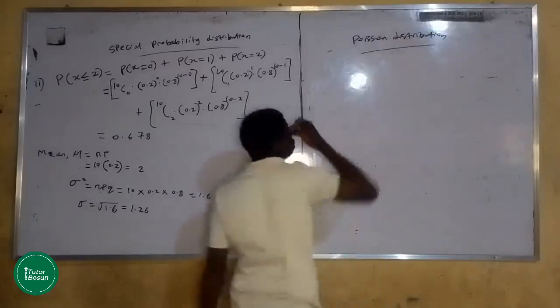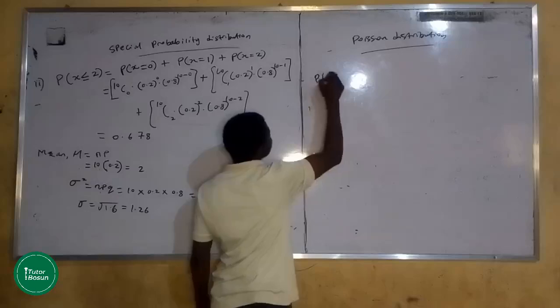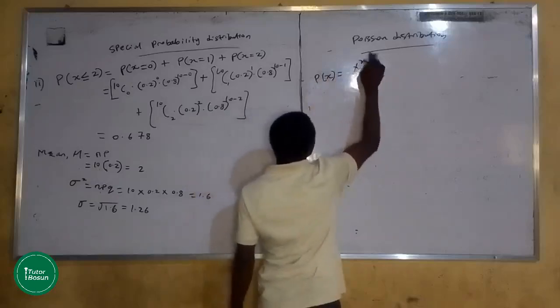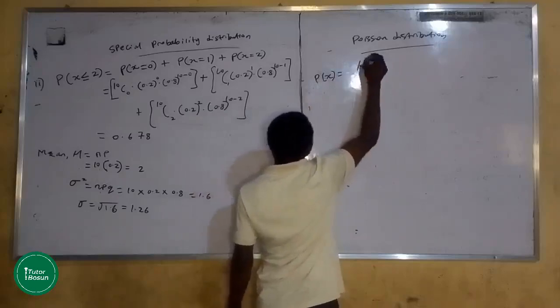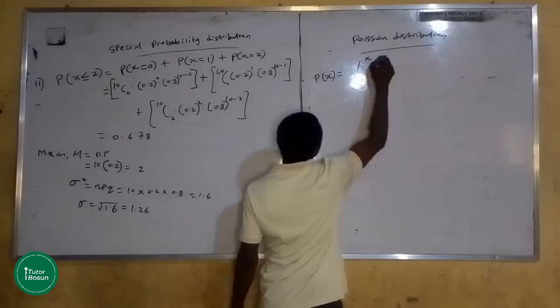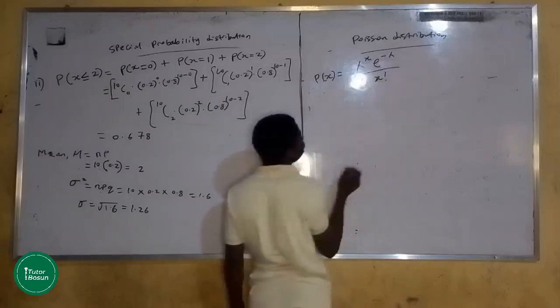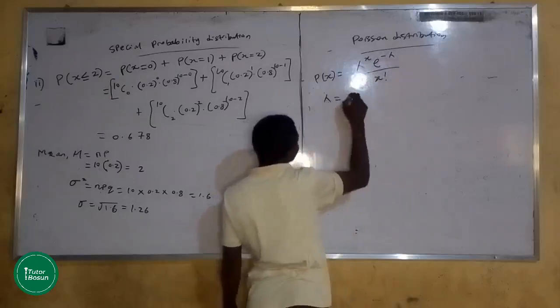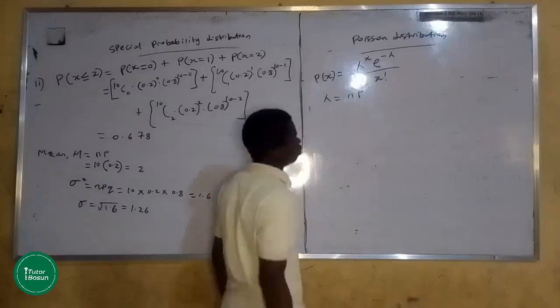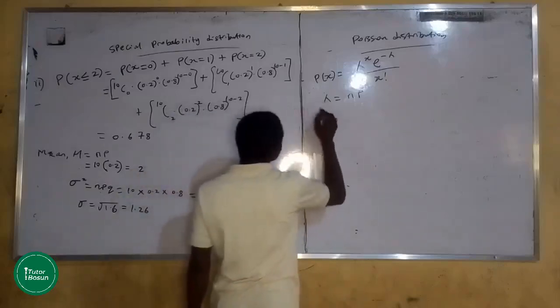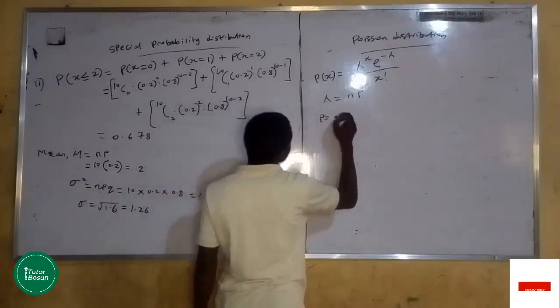So Poisson's distribution says the probability of x is equal to lambda raised to power x, exponential minus lambda, over x factorial, where lambda is equal to NP. So lambda is equal to NP, as we all know. P is equal to what?